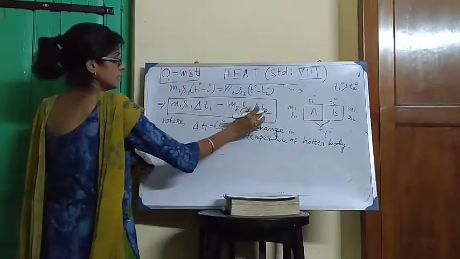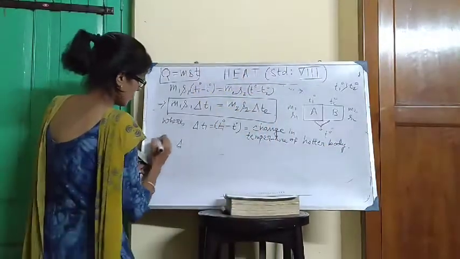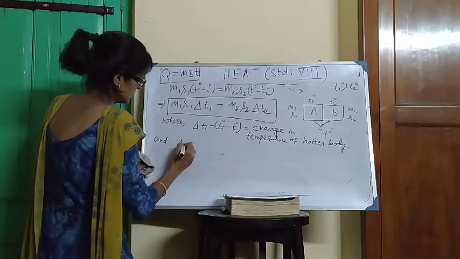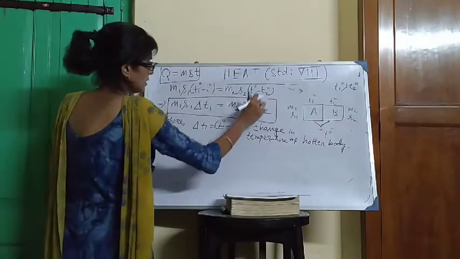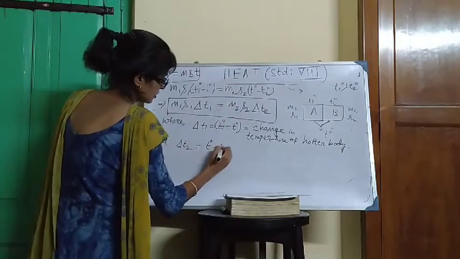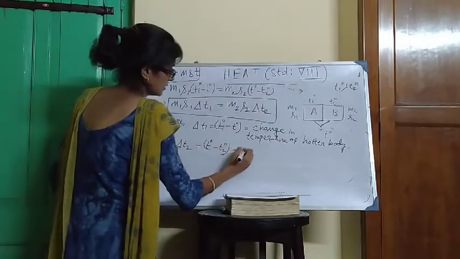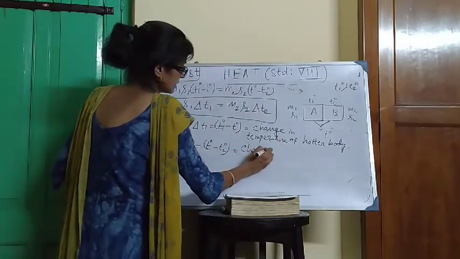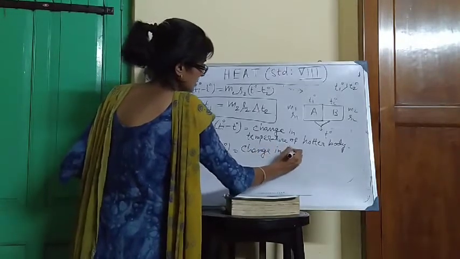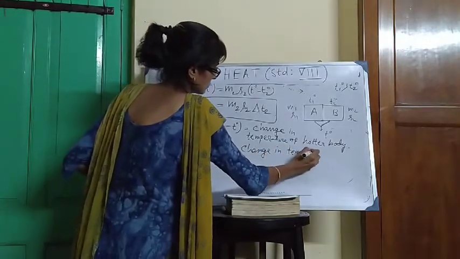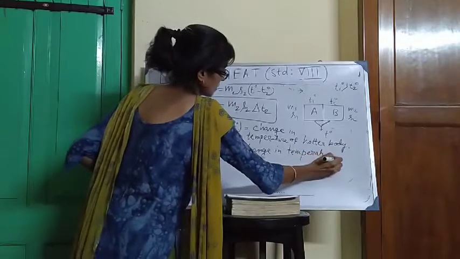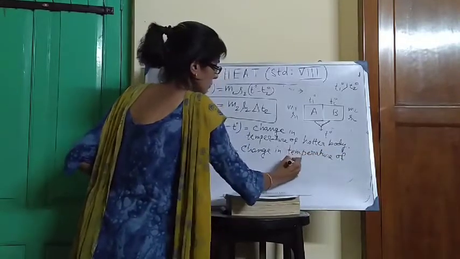Similarly, delta T2 is equal to T minus T2 degree, which is the change in temperature of the colder body.